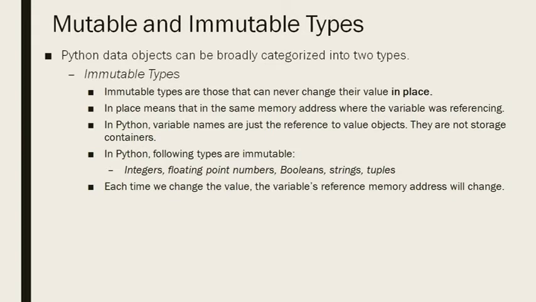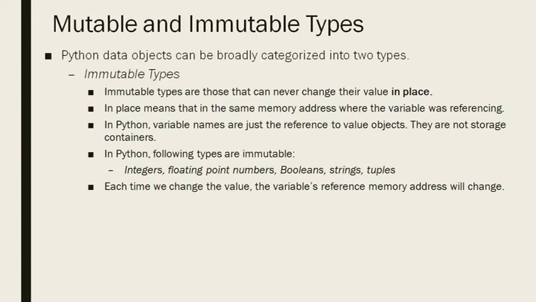In place means in the same memory address where the variable was referencing. Because we have studied that variables are just references to value objects. The memory is given to the value, not the variable, that is the name. Okay, and variables are not storage containers. That's why they point to some location where a value is stored. So if you can change the value without changing the reference, then it is mutable, otherwise it is immutable. That's why the first point is the data types where we can never change their value in place.